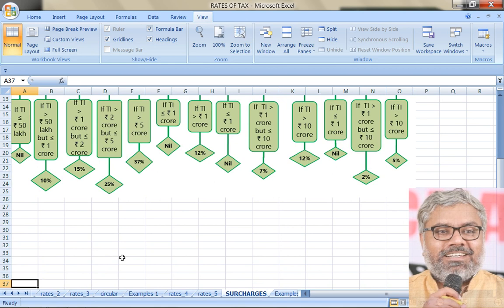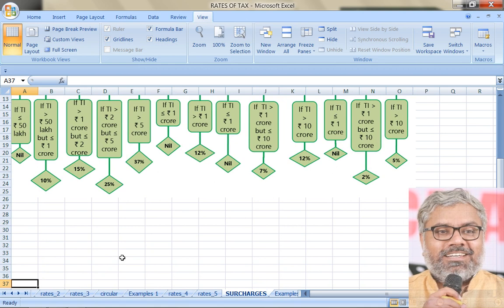Then we can say he has crossed the threshold of 1 crore, but since his income did not exceed 2 crores, that threshold he did not cross, so the surcharge is 15%. So a threshold is nothing but a limit. 50 lakhs is a limit. Between 50 lakhs to 1 crore, he crossed 50 lakhs but did not cross 1 crore.